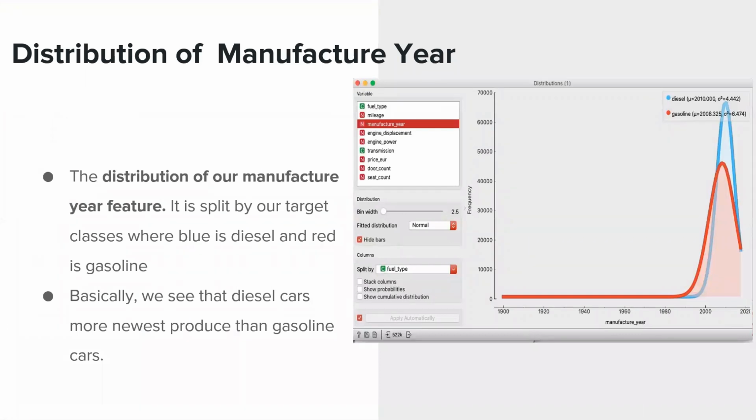Manufacturer year distribution. The table in here distributes the gasoline and diesel cars with respect to the year that the cars have been manufactured. We can easily see that our dataset has more diesel cars when the manufacturer year gets closer to the present date. Looking at it, we can make a comment, in the light of our dataset of course, that new cars are being manufactured with fuel type of diesel more than gasoline.